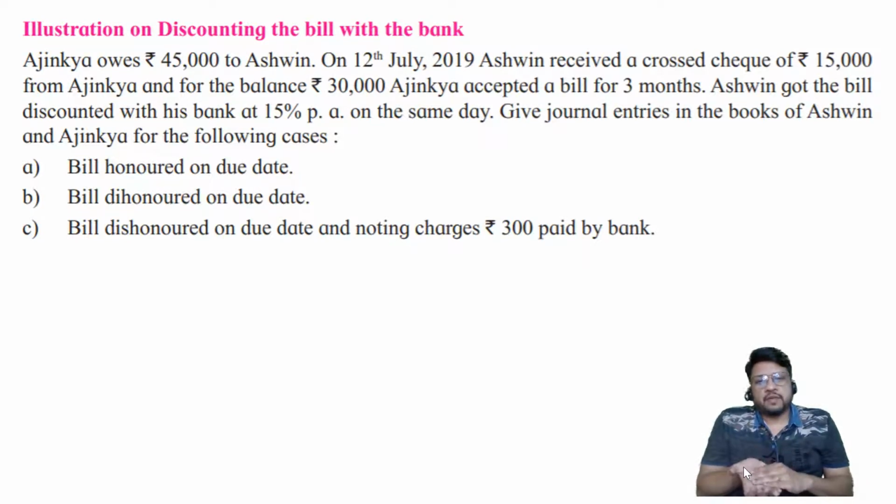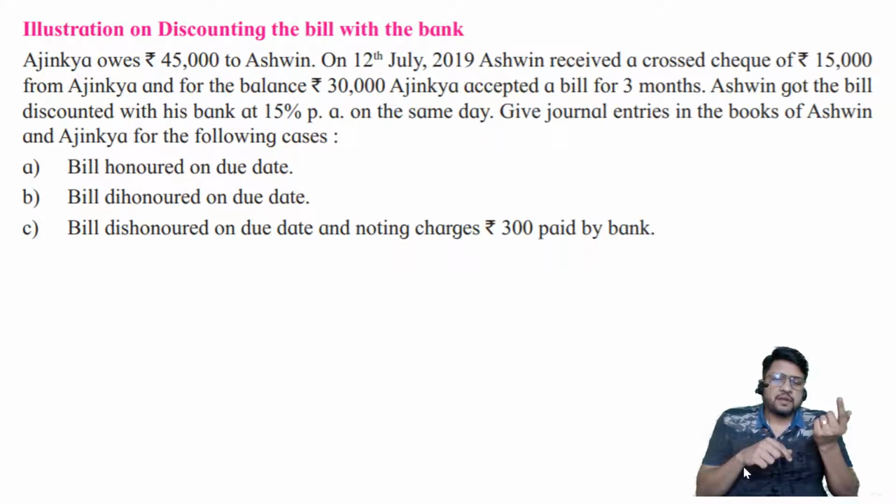In the first four lectures, we have devoted two lectures for the purpose of theory discussion, and then the next two lectures I have solved problems. The first problem was a conceptual problem, only discussing the life of a bill of exchange if it is retained, and if it ends either on account of honoring, or on account of dishonoring, or on account of dishonoring along with noting charges. So that was the first question.